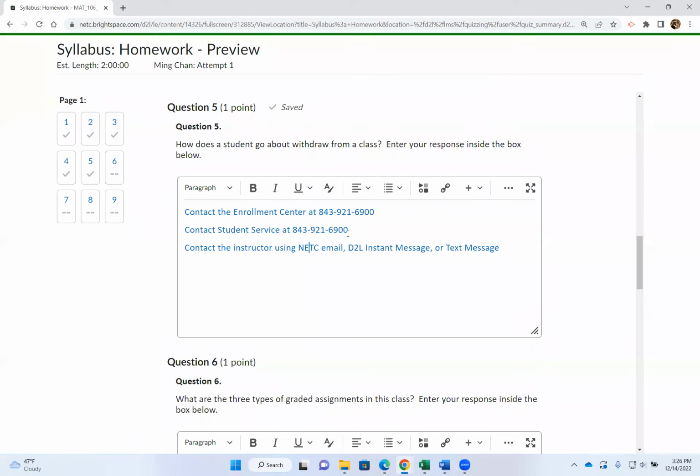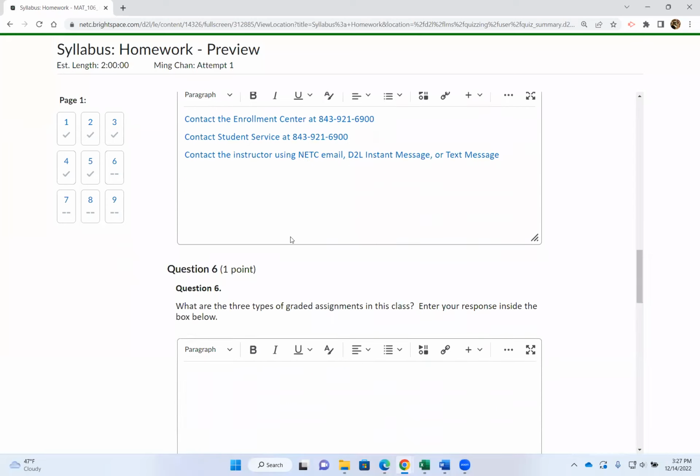Or you can contact me using your student NETC email, message me in D2L, or text me at my Google Voice number saying that you need to withdraw. I can help you fill out the withdrawal form and turn it in for you as well, once you let me know.